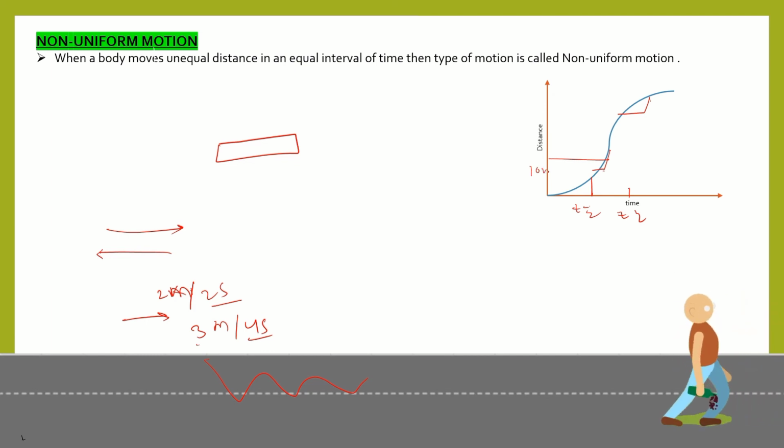Suppose this is 100 meter and this is 300 meter. At t equal to 2 it covers 100 meter, and at t equal to 4 it covers 300 meter. So equal distance is not covered in equal intervals of time. This is called non-uniform motion.